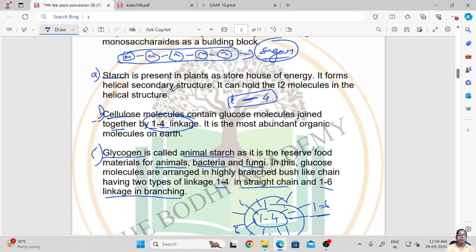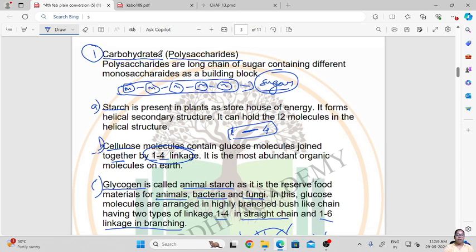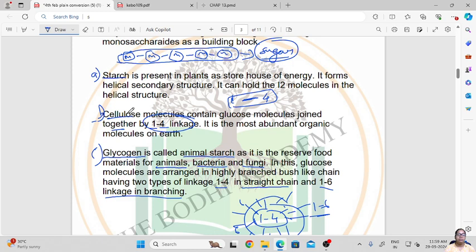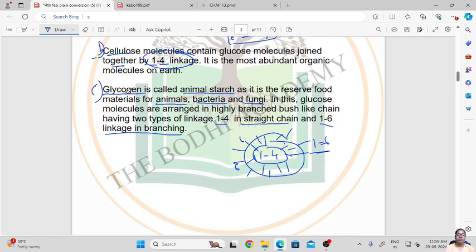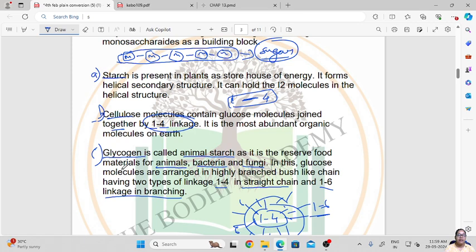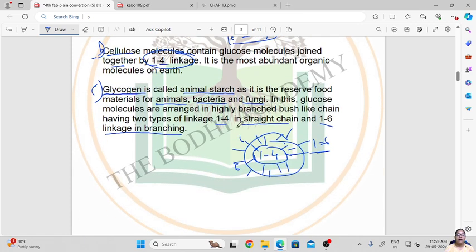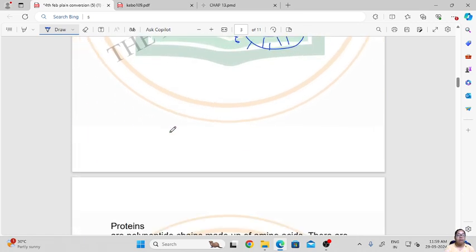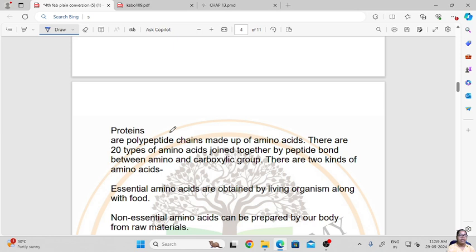So these are the forms of polysaccharides or carbohydrates, that is starch, cellulose and glycogen. Starch and cellulose in plants, and glycogen in animals, bacteria and fungi. So the second type of biomolecule is protein.